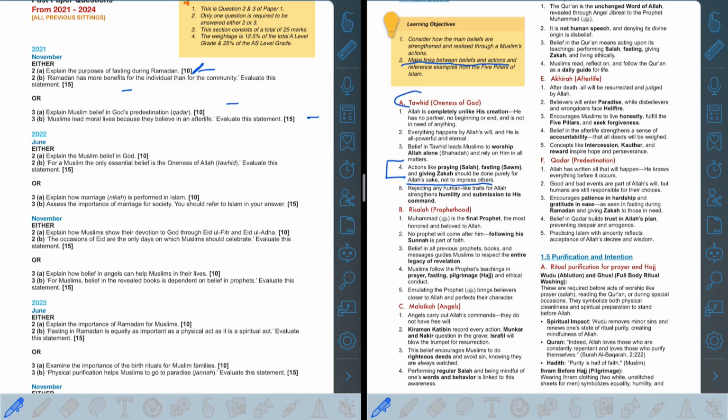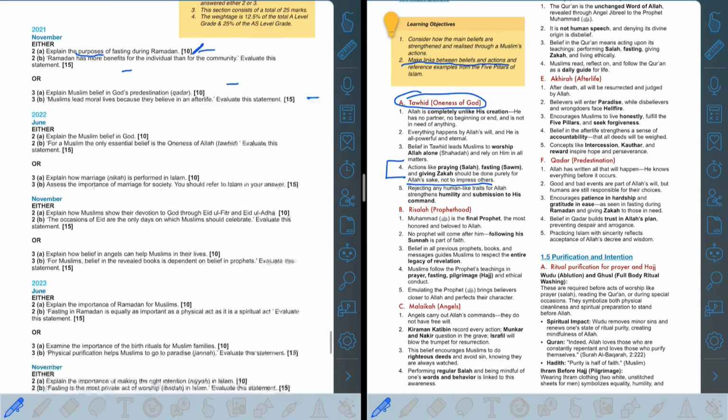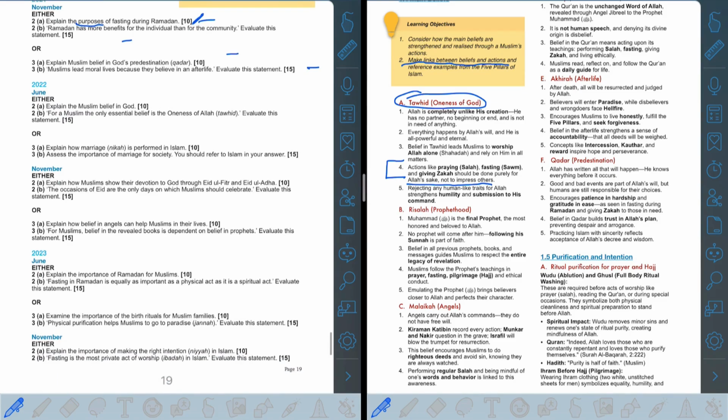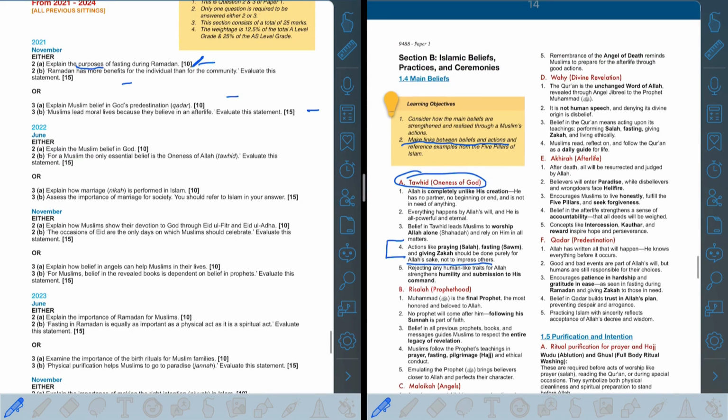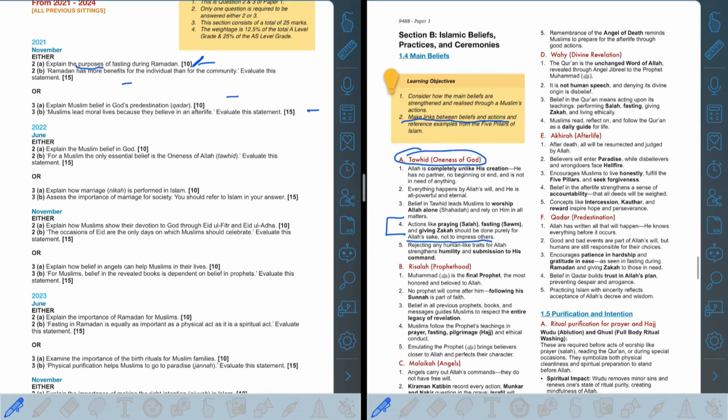So that comes under Tawheed, oneness of God, on why we fast in Ramadan and what one of the purposes of fasting is. So all of these items which come here in section 2 can be interlinked to the main beliefs, and you need to do that. You need to do that because that is a learning objective which comes under the syllabus, and that is what the examiner is looking at you from.